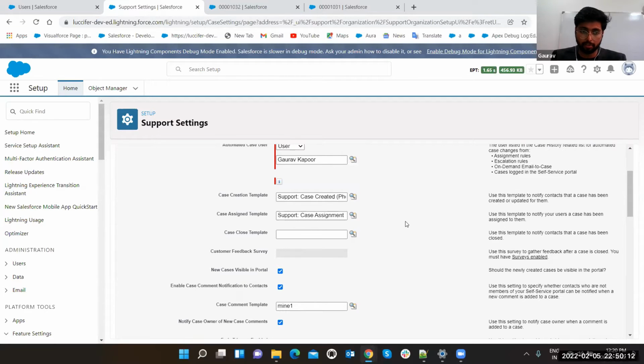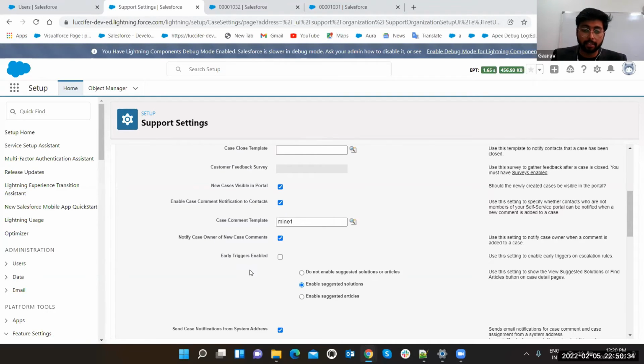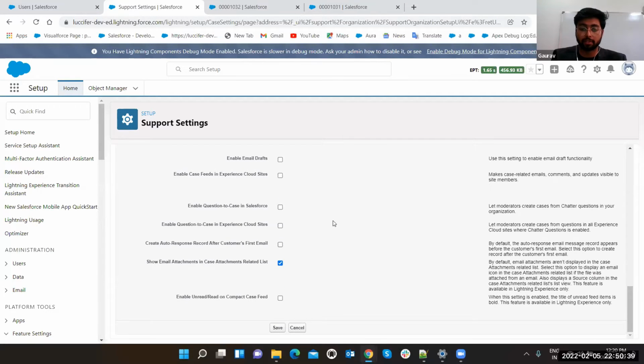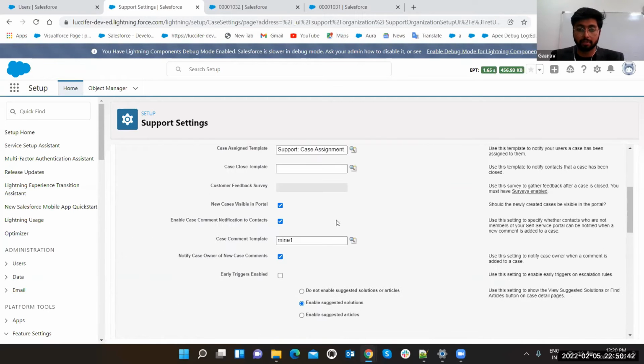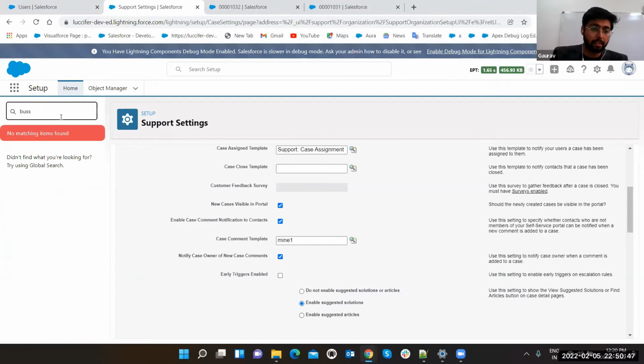If you go to your org and see, there are multiple options available for everything. Like case creation template you can give, case assign template you can give, case close template you can give, whether new cases are visible in the portal or you do not want them visible in the portal. Enable case notification to contact: if someone commented on your case, whether you should get a notification or not. Case comment template, every setting you have for this, right? You can manage your whole service system with the help of this one. Got it? Now another thing we have is business hours. It describes itself.